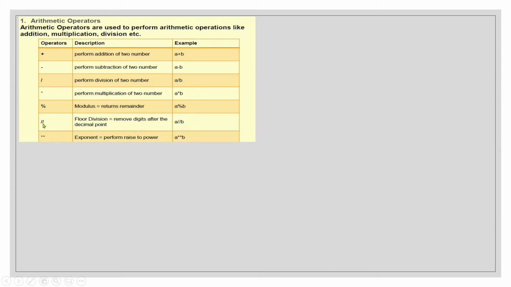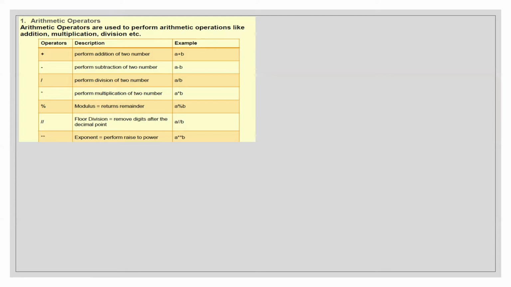Then we have floor division, two backslashes. This is used for giving us the quotient. It does not give us the decimal point. Again, if I write 10 // 3, then it will give us the answer 3. Though we know that 10 is not perfectly divisible by 3, it just gives us the quotient, ignoring the decimal point.